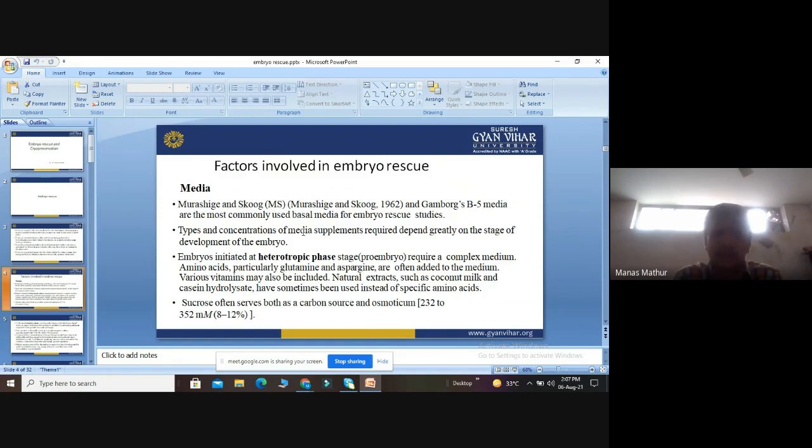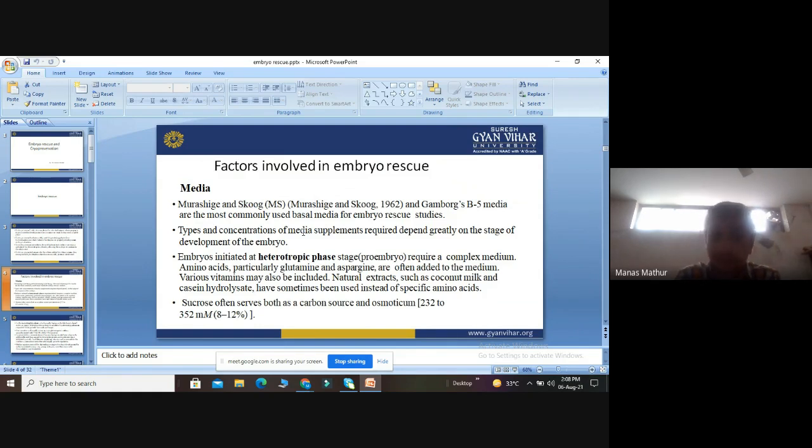Now, first of all, embryos initially grow in the heterotrophic phase. So for them to develop, they require a certain complex medium. This complex medium requires additional supplements like glutamine and asparagine, which are often added. Various vitamins are also included because vitamins act as cofactors for the development of the embryo.